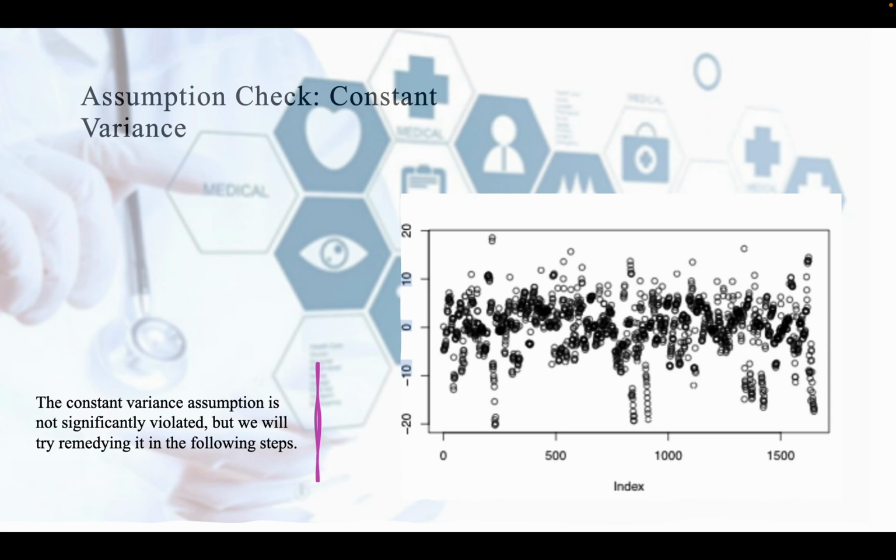Here is our assumption check for constant variance. From the residual plot, we can see that the constant variance assumption is not significantly violated, but we will try remedying it in the following steps.